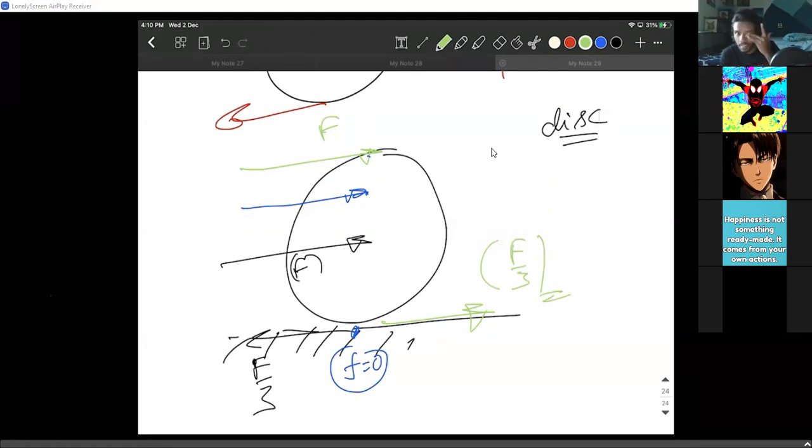I have one small doubt. Yeah, tell me. In all 3 cases, we can just by intuition say that the force is pushing it forward, so friction should act backwards. So what is exactly happening with this green one? That is the point. Take this disk. It's as if I put the force on the top, as if I'm trying to rotate it more than move it forward. More than the linear motion that I'm providing, I'm trying to rotate it more. When it is trying to rotate more, the friction tries to oppose it and tries to balance it. That is a kind of intuition.